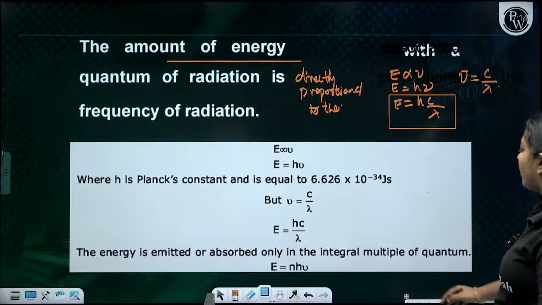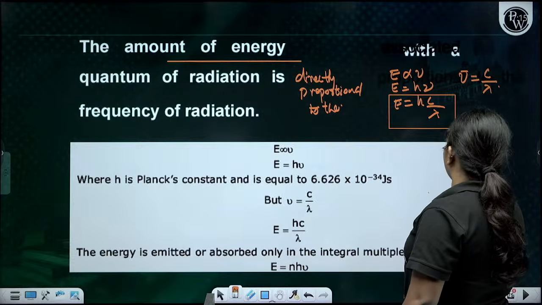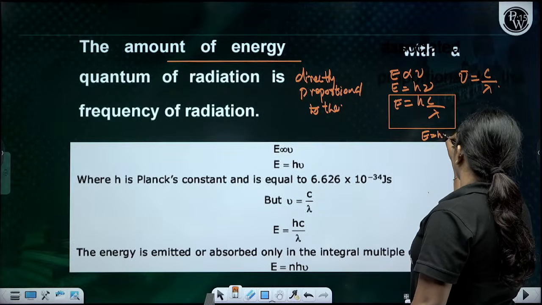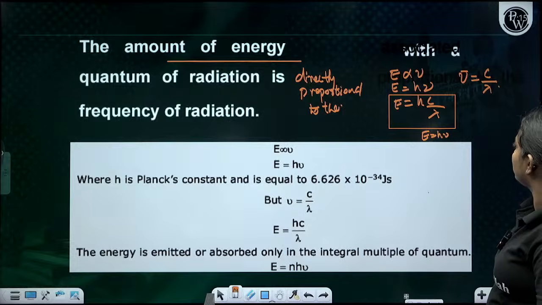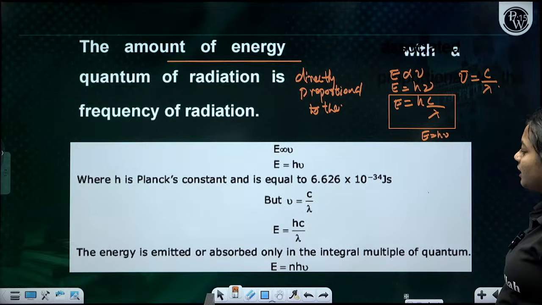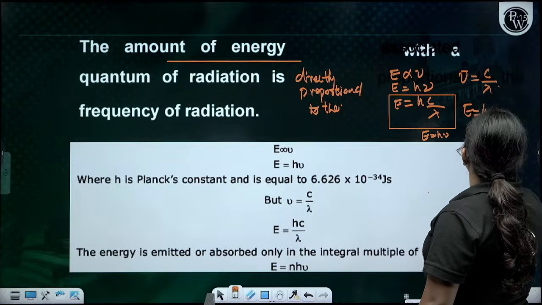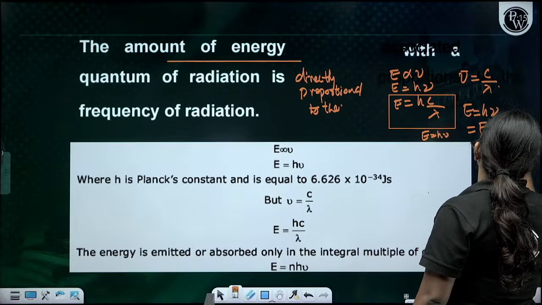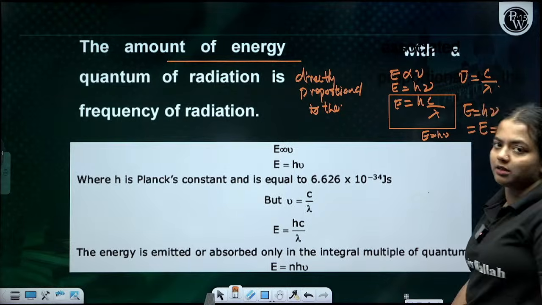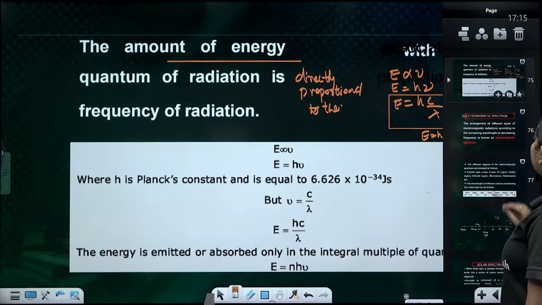And I can also give it like this. E is equal to h nu. Clear, everyone? Or if it is an integral multiple, I can write it as n h nu. So E is equal to n h nu, where n is 1, 2, 3, a whole number. Clear, everyone? Okay.